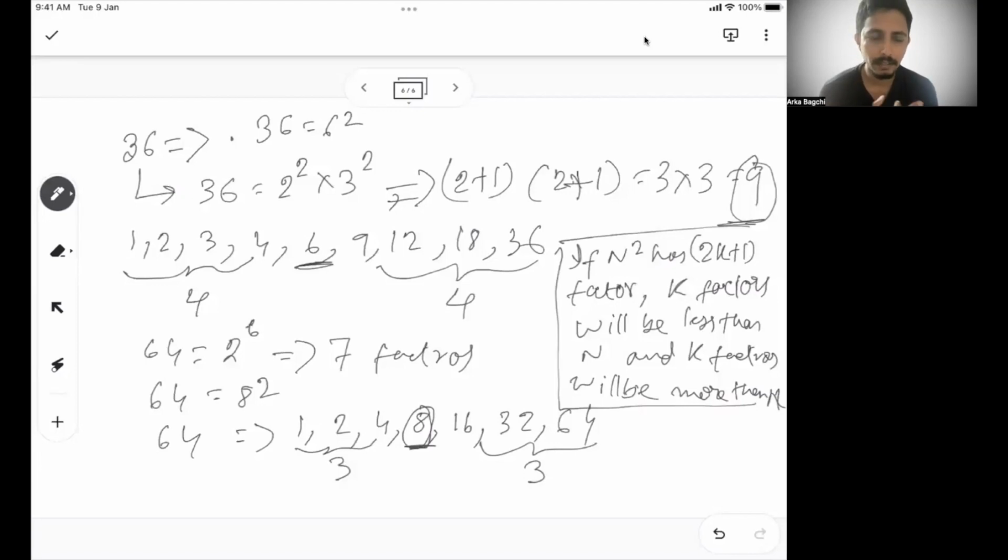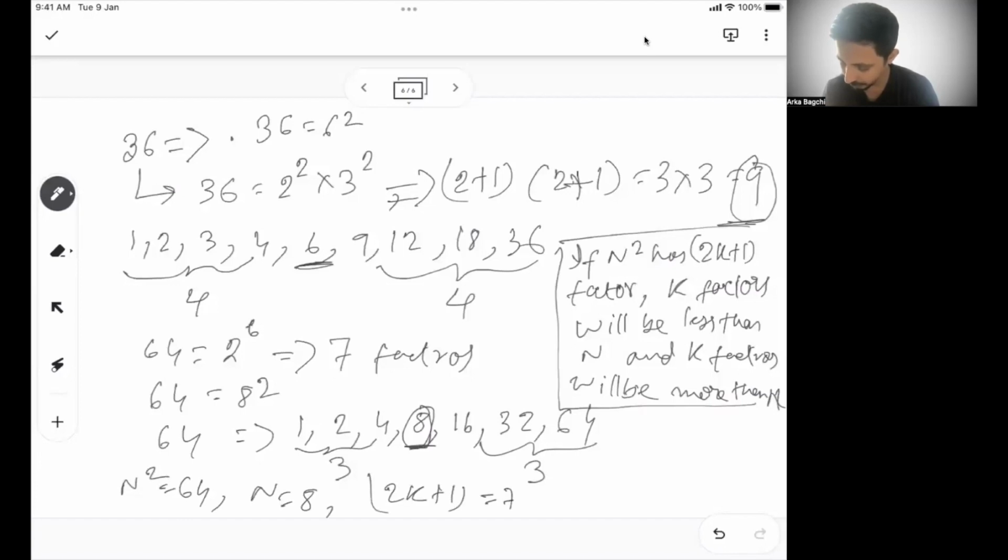Like in the case of 36, we saw there are 9 factors. So 2k plus 1 is 9, that means k is 4. So 4 factors are less than 6, which is n in this case, and 4 factors are more than 6. Similarly, for 64, if n square is 64, my n is 8, and I have a total of 7 factors.